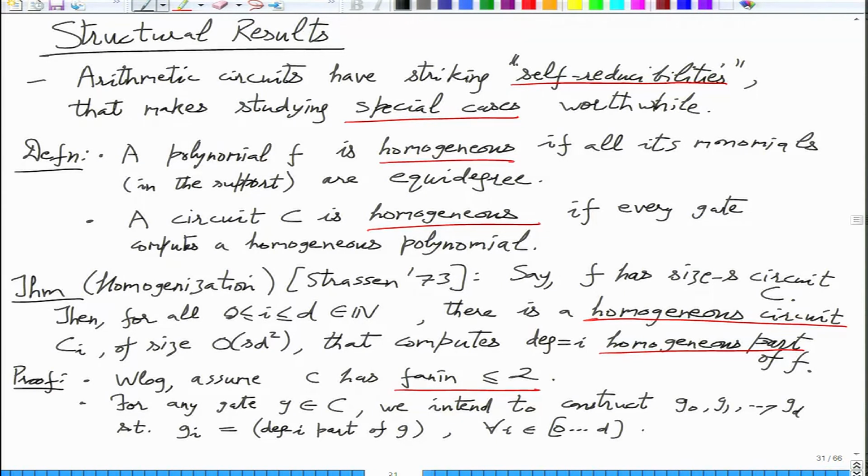Well, okay, so I want to give a more general proof. So let me say that this was strictly less than D. I want things from 0 to D minus 1, and up to D minus 1, it is correct. So G0 to GD minus 1 are indeed the degree I homogeneous parts. GD is the rest, so the degree greater than or equal to D part of G.